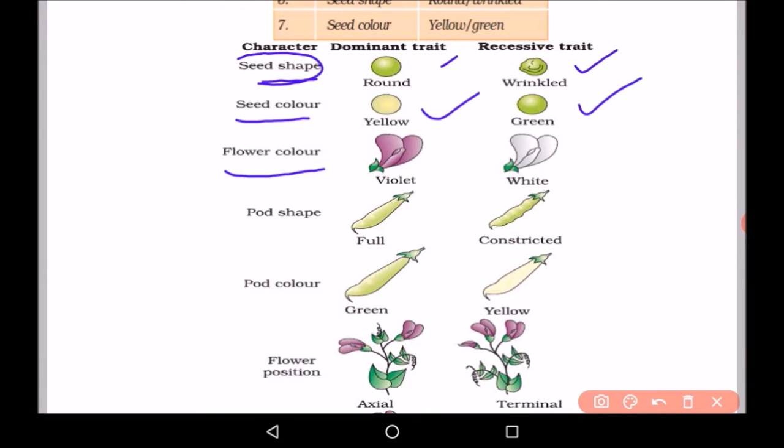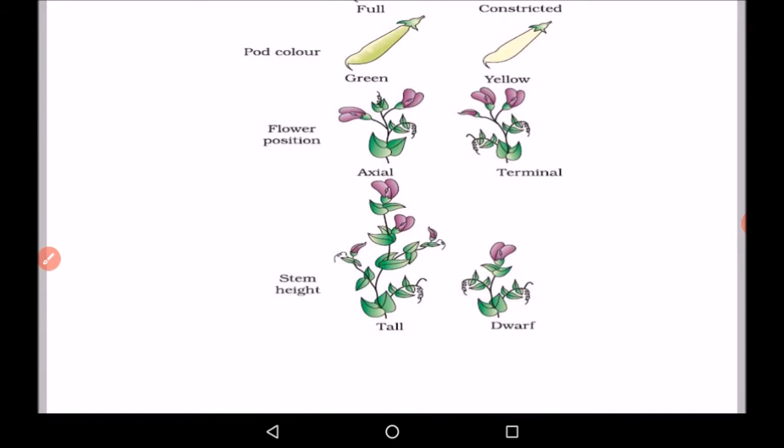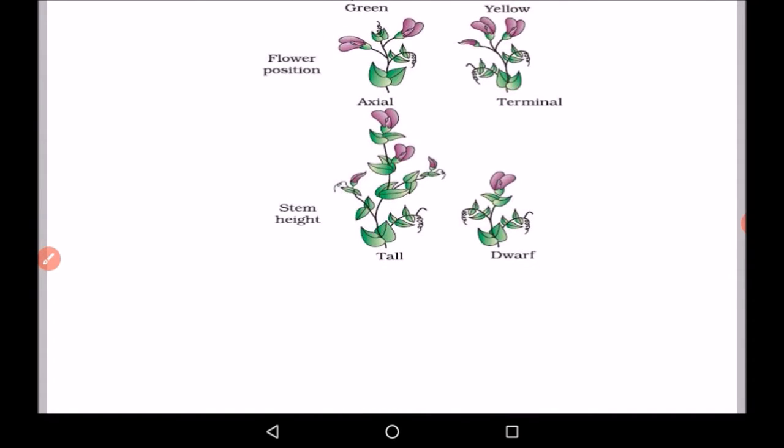Third character is flower color. There are two types of flowers which he used. One is violet and second is white. Next character is pod shape. One is full and next is constricted. Next character is pod color. He used two types of pod color, that is green and yellow. Next character is flower position. He used two types of flower position, that is axial and terminal.